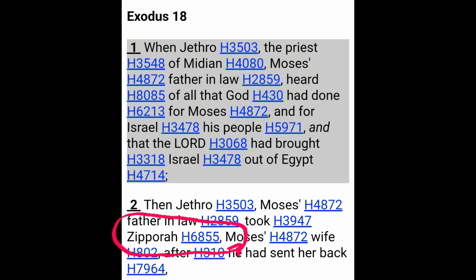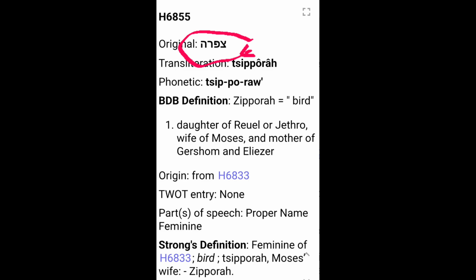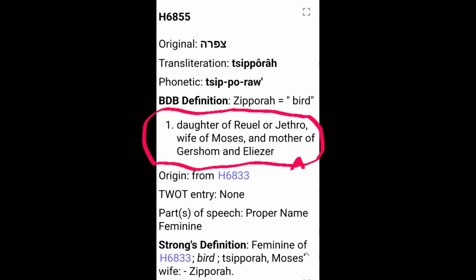And the next word in this lesson is Zipporah, H6855. Sadi, Pei, Resh, He. Zipporah. The definition is bird. We see that she's the daughter of Reuel or Jethro. Reuel is another name for Jethro. She's the wife of Moses and the mother of Gershom and Eleazar. The origin is